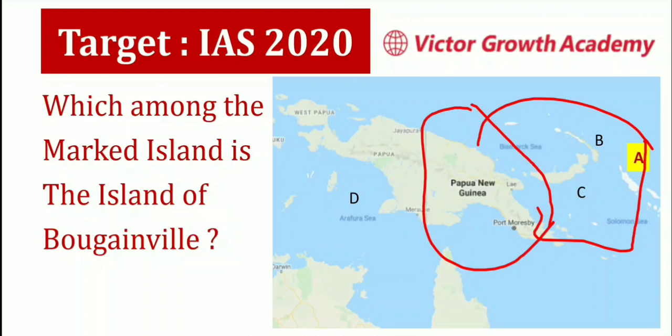Bougainville Island is located very far from the main part of Papua New Guinea. This is where Bougainville is located.